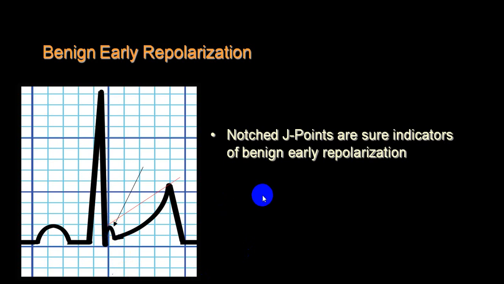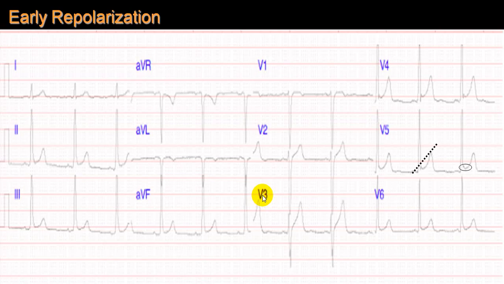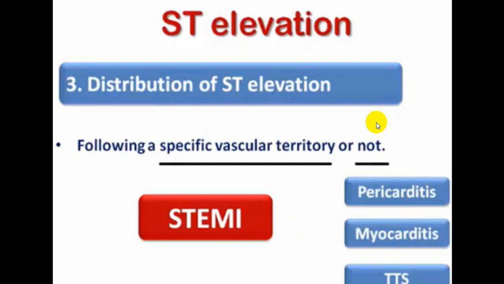And whenever you get a J wave and the person is symptomatic, we call it J wave syndrome. You can see here there is a small notch, and it is concave. So this is early repolarization. Now look at the distribution. Depending upon the distribution, you can put them into pericarditis, myocarditis, or what we call Takotsubo.